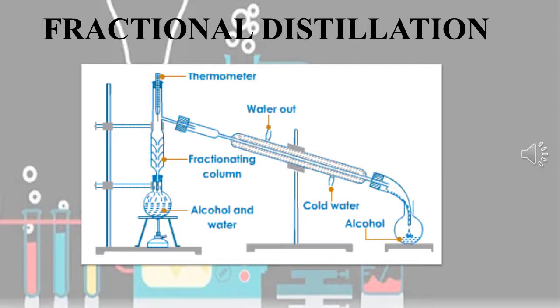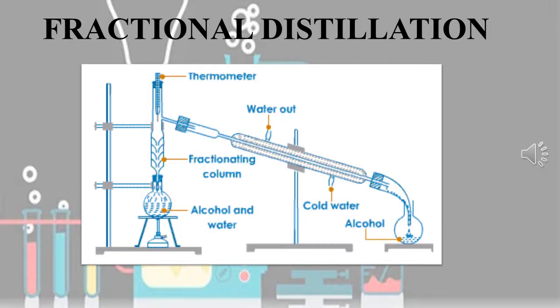Fractional distillation is used in petrochemical industries to obtain different fractions of petroleum, and to separate the different gases from air and to distill alcohols, etc. So this is about fractional distillation.